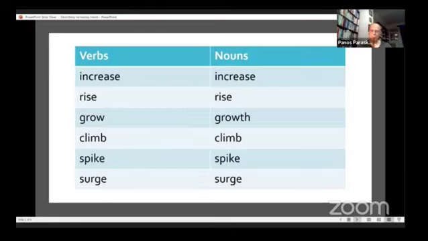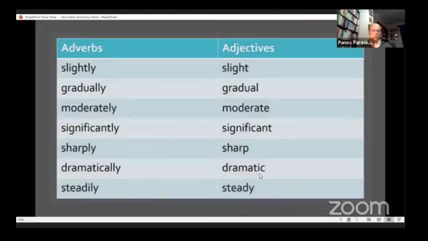Now, if we want to be more precise in our description, especially when we use verbs like increase and rise, which are neutral, we can use adverbs when we use verbs, or adjectives when we use nouns. So we can have slight and slightly, gradual, gradually, moderate, moderately, significant, significantly, sharp or sharply, dramatic or dramatically, and steady or steadily.